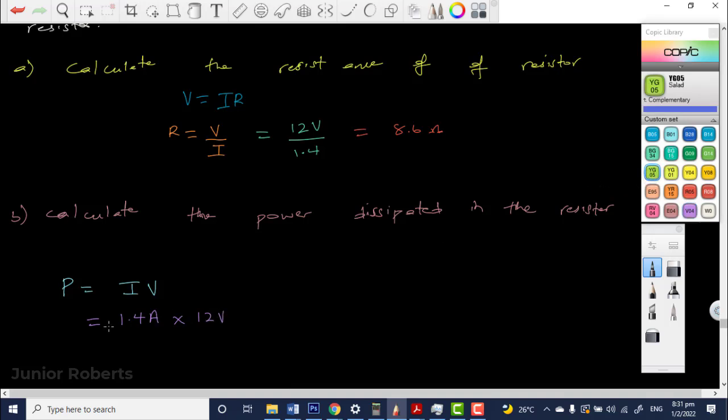So now, after multiplying these... No, 8.6 is the resistance. We're going to use the formula with the resistor as well and see if we get the same value shortly. So what do we get when we multiply these two? 16.8. And the unit for power? Joules per second, yes, you could say joules per second.